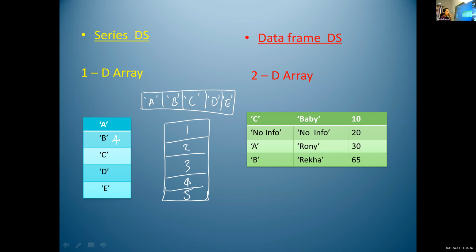What is the data type used here? It is integer data type, isn't it? Here we are using numbers. That data type of number is integer data type. So here we are using string data type. Here we are using number, that is integer data type. Is it clear, Hannah?